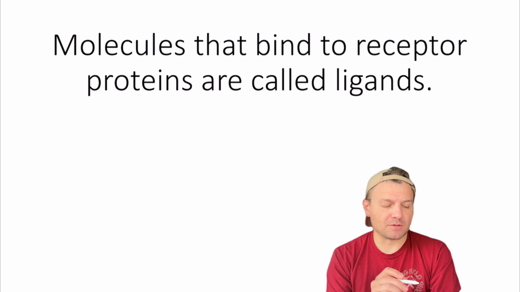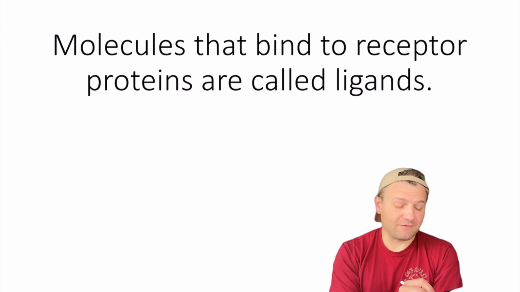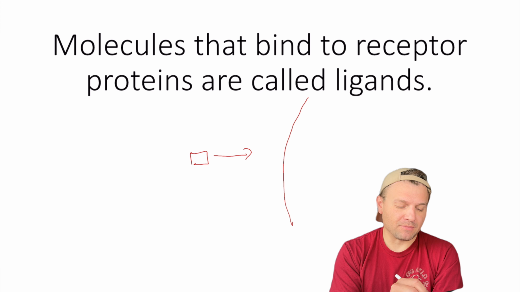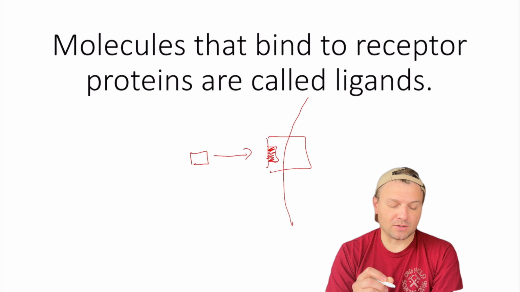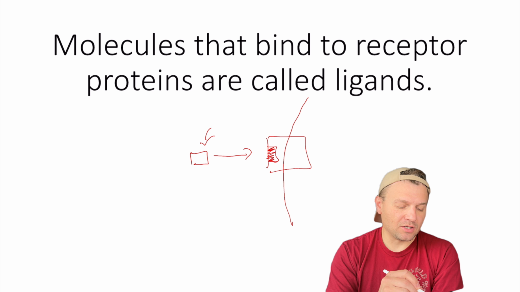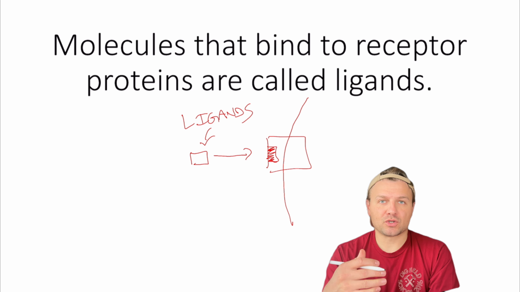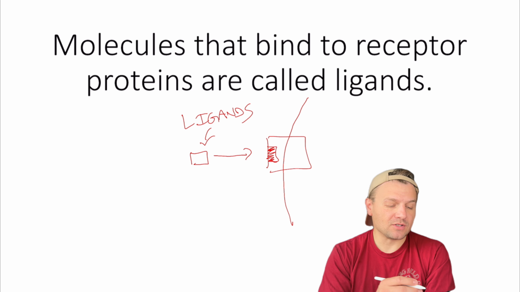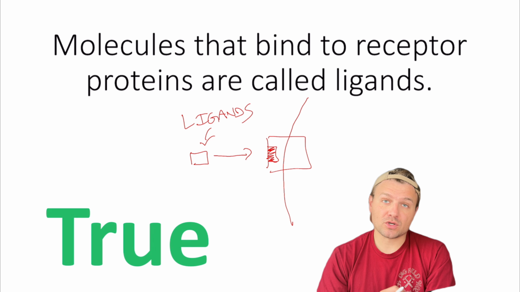Molecules that bind to receptor proteins are called ligands. Is this true or false? Remember, we have these small little molecules that are going to interact with a cell's membrane. And whenever they do this, it's going to be at a specific site that's called a receptor protein. Now, these molecules are going to be called ligands, and they help transmit messages between cells. So this answer is true.